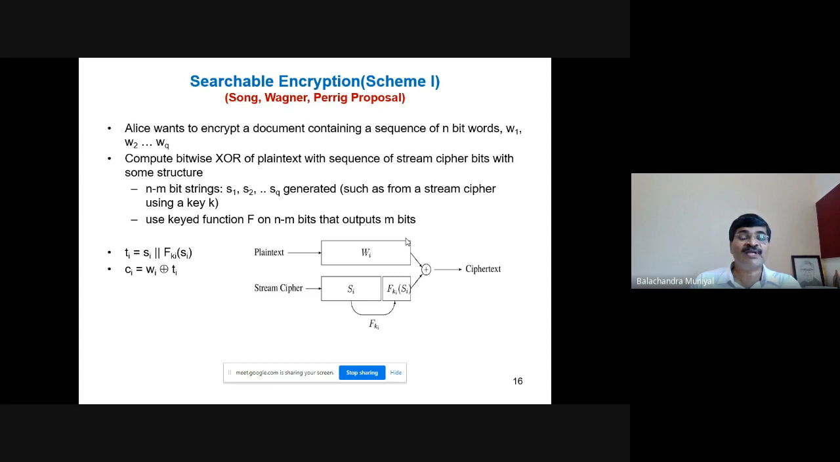So let us try to formulate. As I told you, you concatenate Si and Fki of Si, and this concatenated string is called Ti. Actually, it is the trapdoor. And what is the final ciphertext? Ci is equal to Wi XOR Ti. This final ciphertext is stored in the cloud, and we use this Ti, the concatenation of Si and Fki of Si, as the search token to search in the encrypted documents.